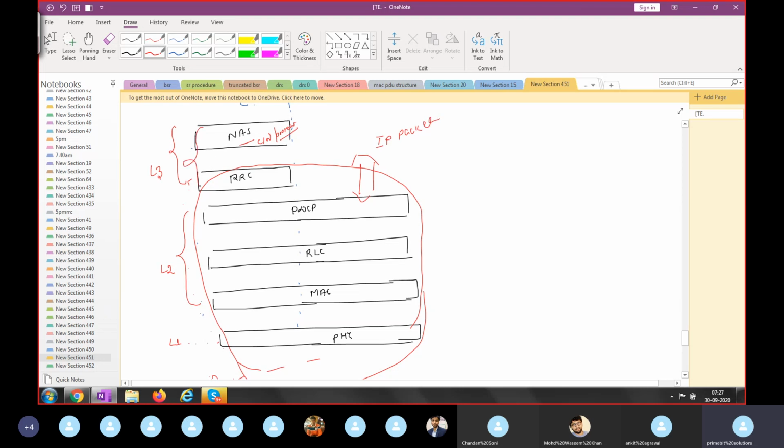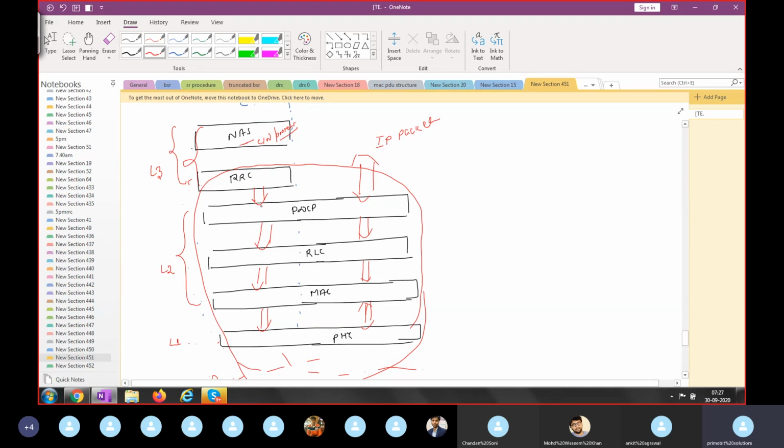Whatever the layer 3 message is, a higher layer message, will be transmitted to the lower layer, PDCP. PDCP will transmit those signaling messages to RLC, RLC to MAC, MAC to physical. Then at last, physical will transmit over your interface. In the same way, PDCP will transmit user traffic information to RLC and MAC, and each layer will perform its task. That is our job during this course: we will see each layer's details. At last, all signaling and higher layer traffic information will be transmitted over the air interface.